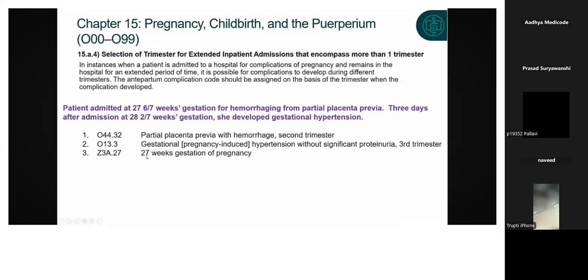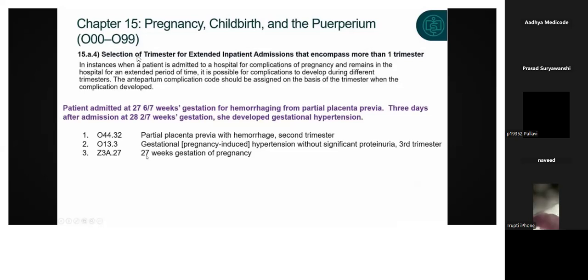It is possible for complications to develop during different trimesters. So antepartum complications should be assigned on the basis of the trimester when the complication developed. Let's see this point with an example.